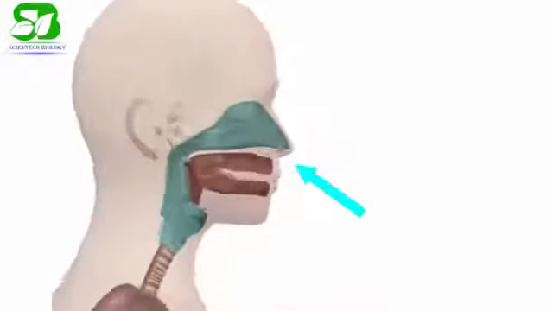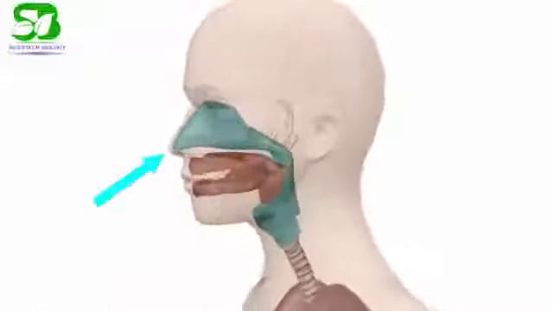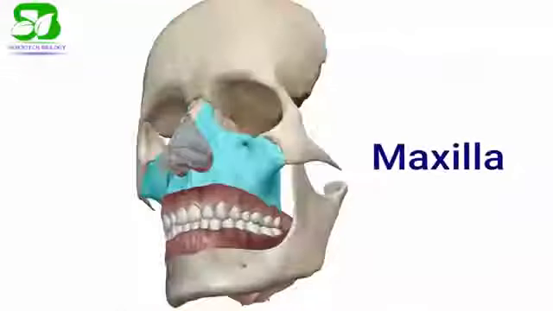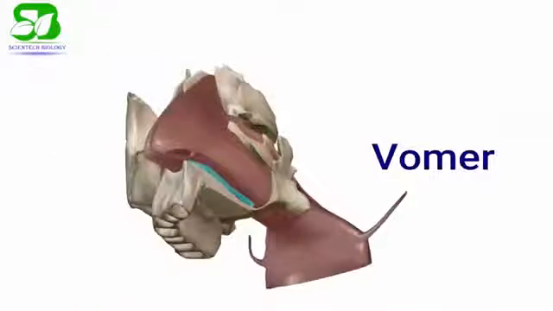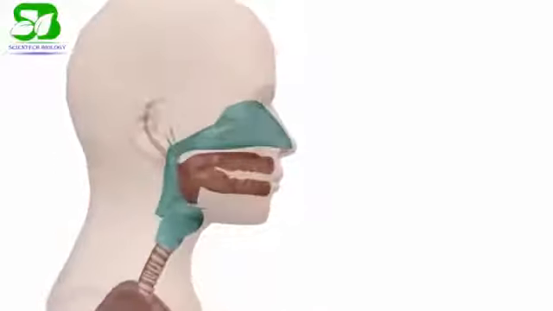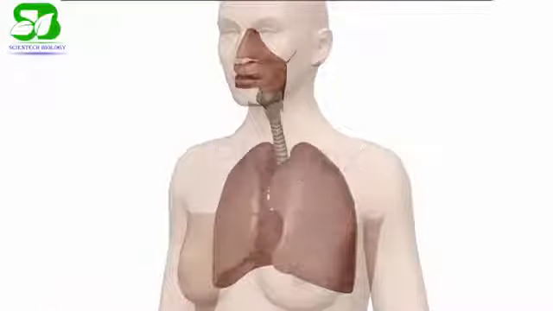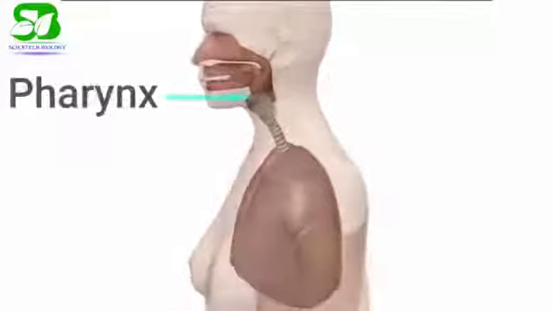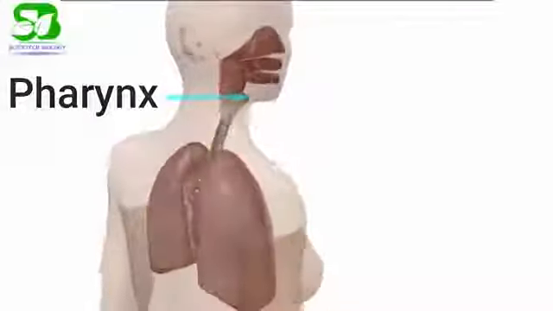Air entering the nasal cavity flows through the passage created by the superior, middle and inferior nasal conchae. Frontal, maxilla, nasal, ethmoid and vomer are the 5 bones of the nasal cavity that form a framework that supports the nose. The pharynx is a musculo-membranous tube that functions as a part of the alimentary canal and as an airway in the upper respiratory system.